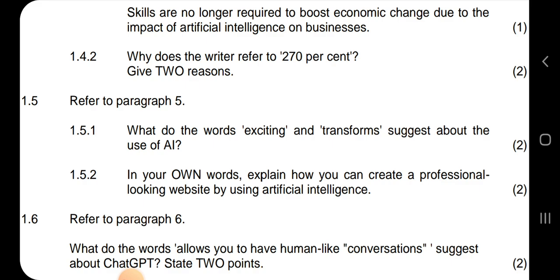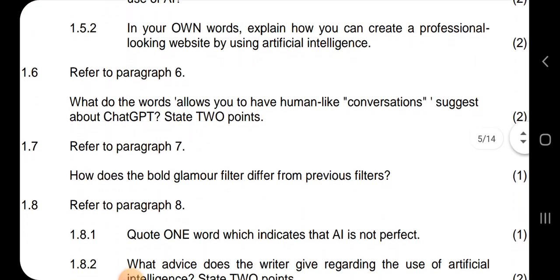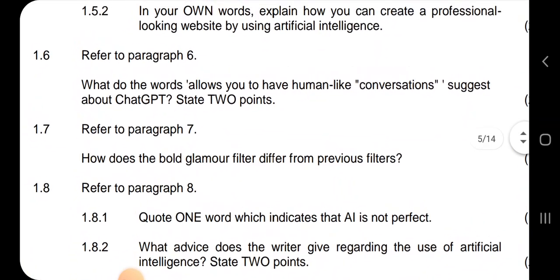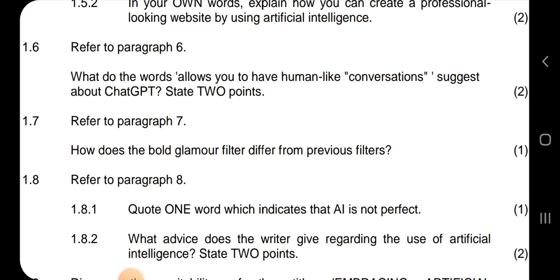So the AI creates a website for you based on the information that you've provided. Okay, so you must also write what you prefer so that you can compare with the memo to see if you are still within limits or you are way out of line.